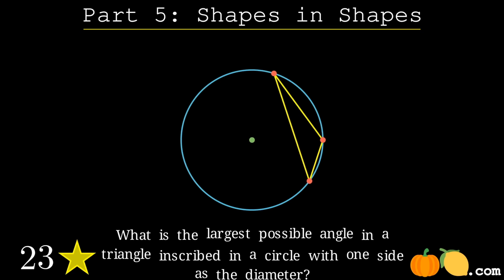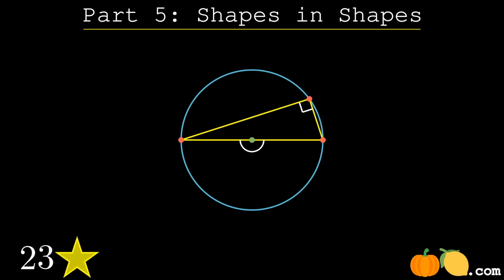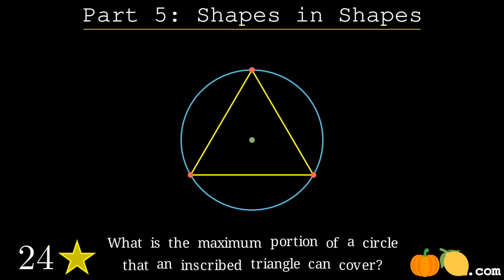Here we see a triangle inscribed inside of a circle. If one of the side lengths passes through the diameter, then the angle opposite that side is going to be a 90-degree angle. But if we want to fill up as much of the circle as possible, it's best to use a regular polygon, or in this case an equilateral triangle.